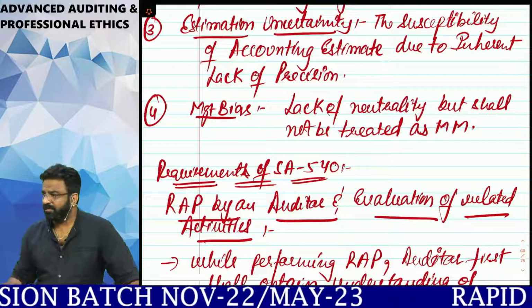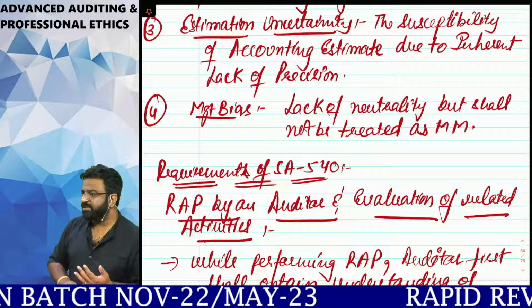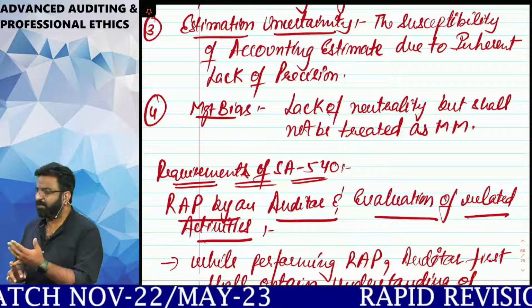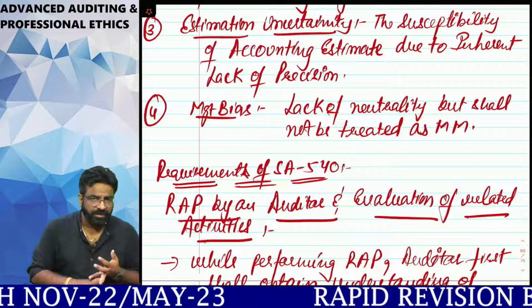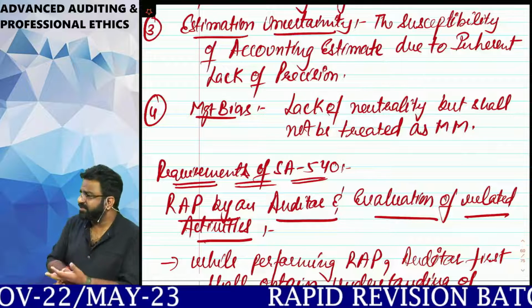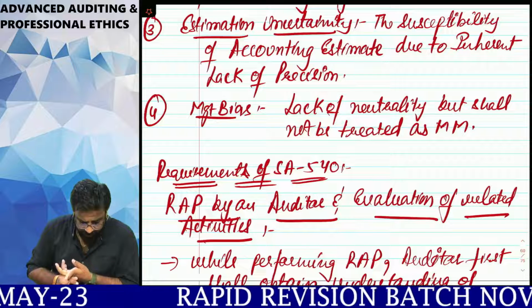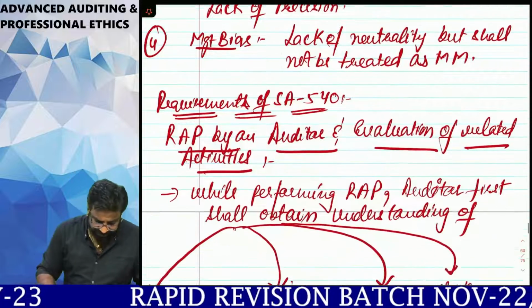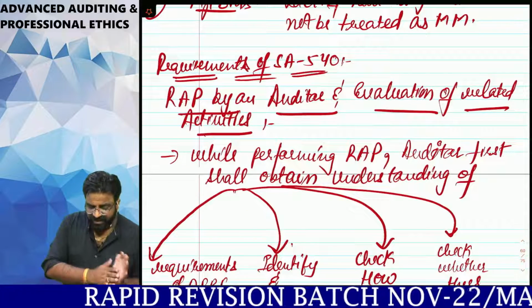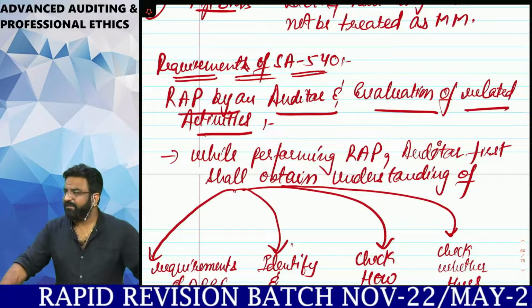Is it clear to all of you? Yes or no? So these are the four definitions we have to understand. The first definition, what do you mean by accounting estimate? The second definition, what do you mean by estimate uncertainty? What do you mean by auditor's range? And what do you understand by the term called what? Management bias.